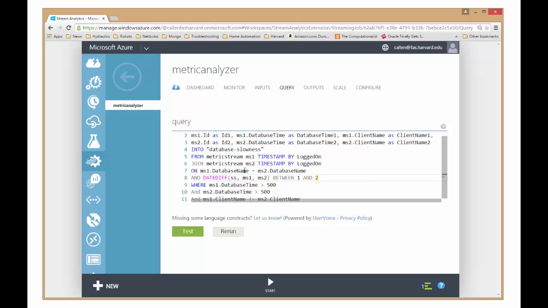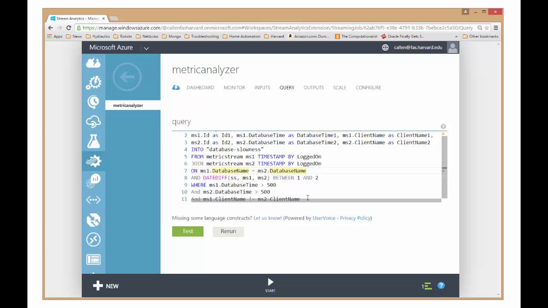So what I'm doing here is looking at where the database time on MS1 is greater than 500 milliseconds, and the database time on MS2 is greater than 500 milliseconds, and the client name for MS1 is different from the client name on MS2. And then the last piece I have in here is that I'm looking at it where the database name is the same. So between these two, you can kind of get a feel for what's happening there.